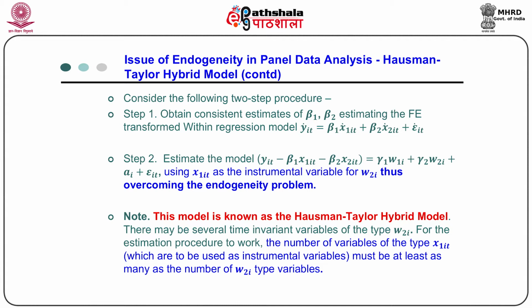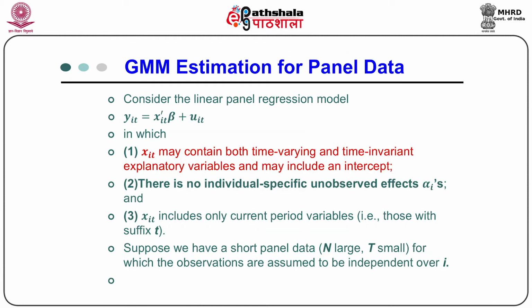Now, there may be several time invariant variables of the type W2_i, and for the estimation to work, the number of variables of the type X1_it which are used as instrumental variables must be at least as many as the number of W2_i type variables. So, the number of possible instruments coming from X1_it must be at least as great as the number of W2_i for these purposes. Now, let us consider the generalized method of moments estimation for the panel data.